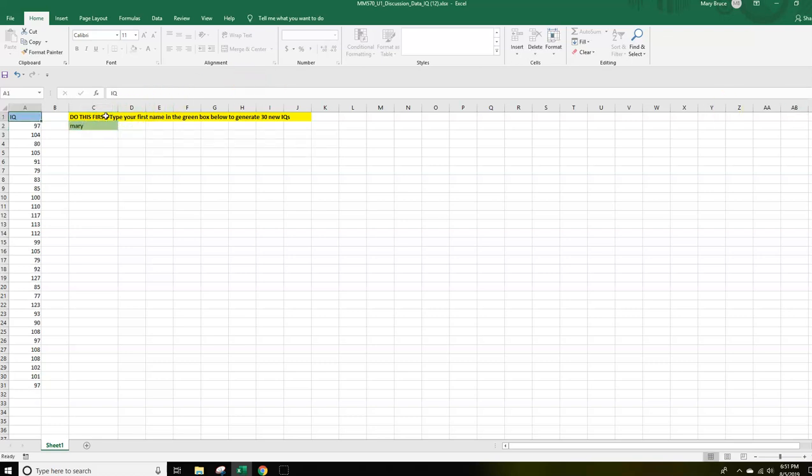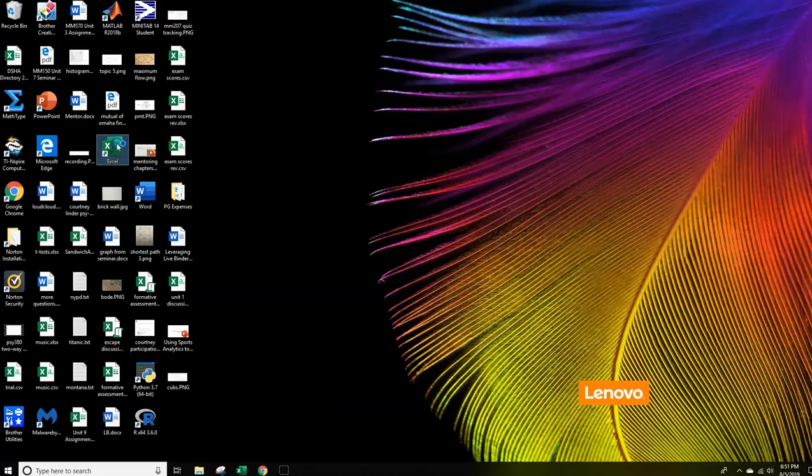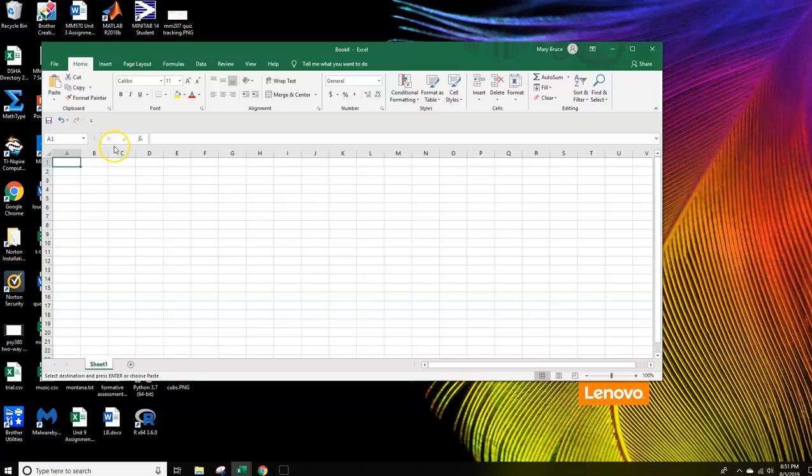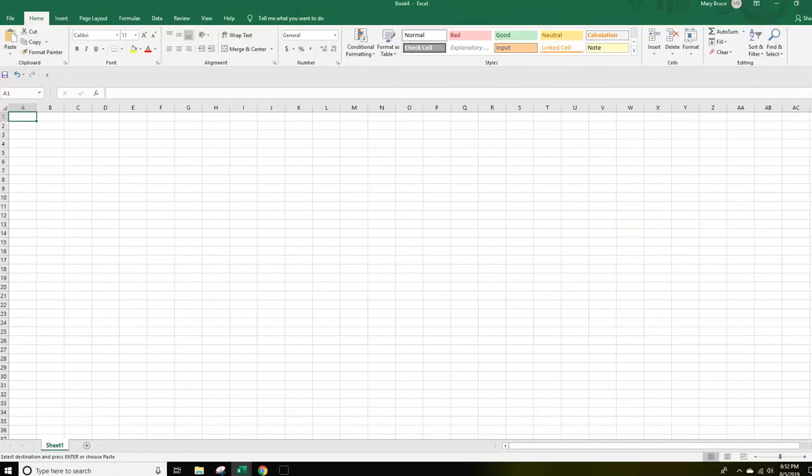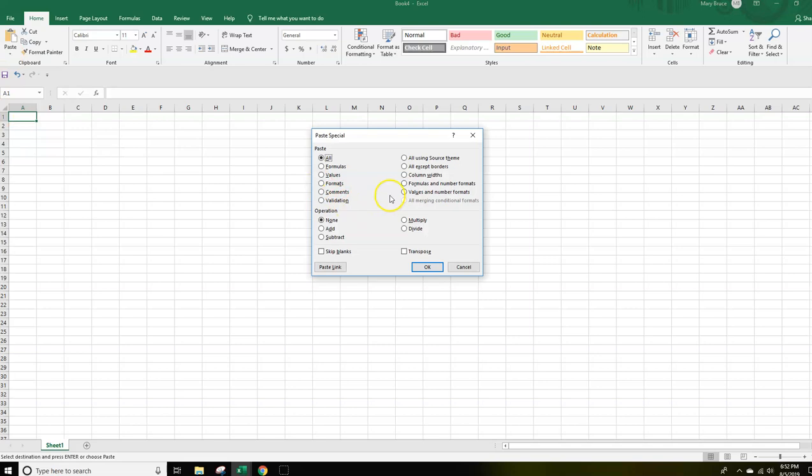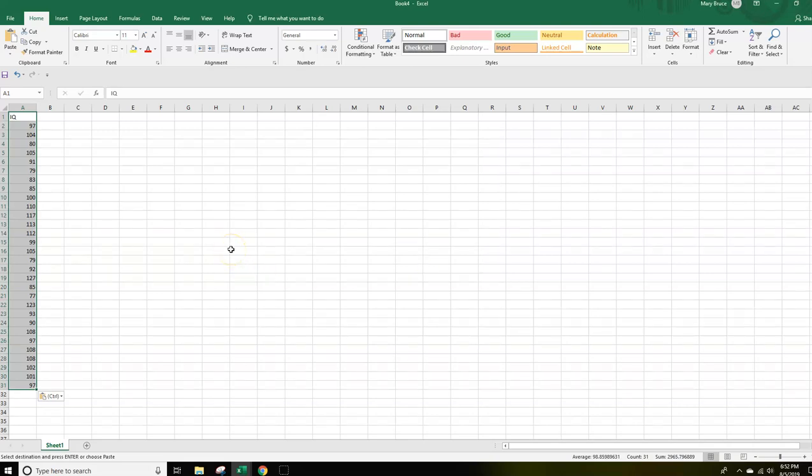I'm just going to type in my name, get my IQ set that I'm going to go ahead and click and drag, and Control+C to copy. Then I'm going to open up a new Excel spreadsheet. And as y'all were instructed to do in the Unit 1 instructions, click Paste Special and do Values and Number Formats, and click OK. All right, so those are the same numbers we had generated.